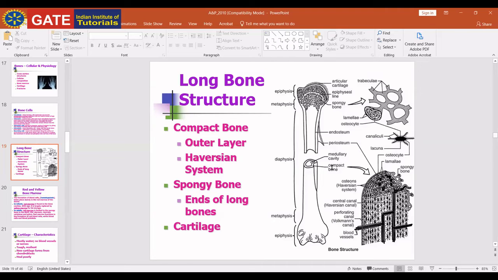Mainly spongy bone is present at the end of the bone, the epiphysis. As you can see, there is sponge-like, porous material. Spongy bone is mainly present at the end of bones and in the vertebrae.